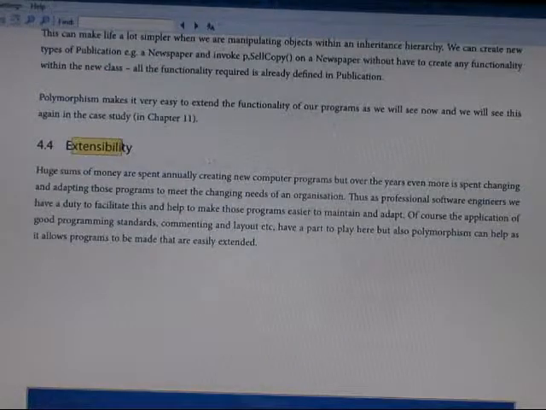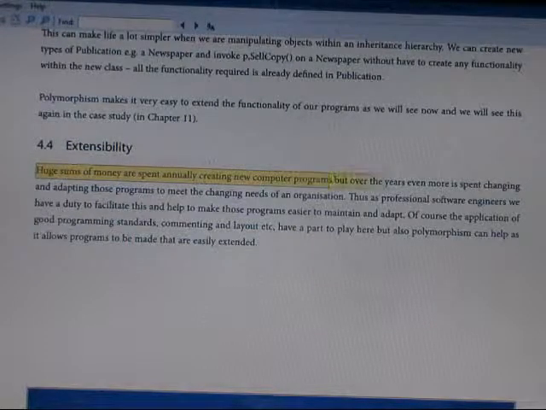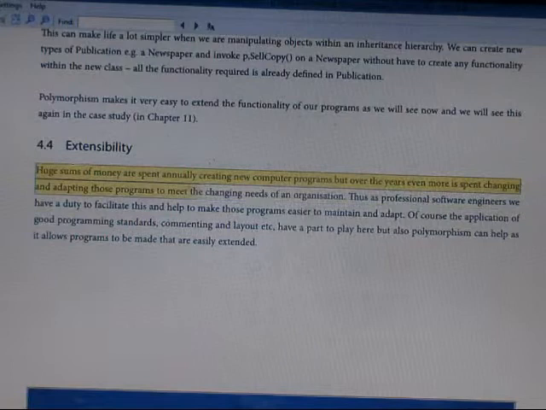Extensibility. A huge sum of money is spent annually creating new computer programs, but over the years, even more is spent changing and adapting programs to meet the changing needs of the organization.